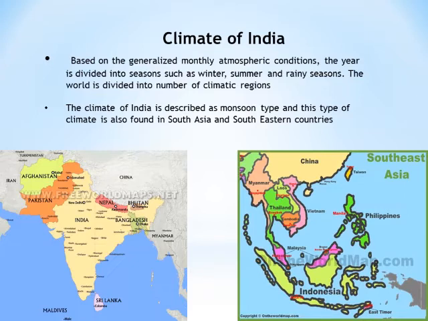Based on the generalized monthly atmospheric conditions, the year is divided into seasons such as winter season, summer season, and then rainy season. The world is divided into a number of climatic regions, and each climatic region has its own seasons. The number of seasons varies. Like in Kashmir we have 4 seasons: spring, then summer, then autumn, and then winter.